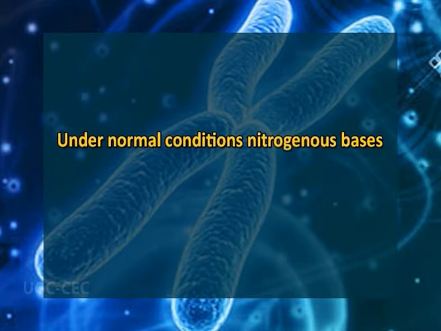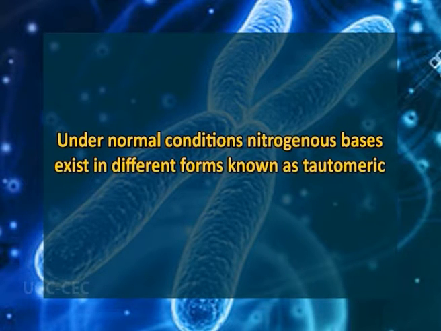Under normal conditions, bases exist in different forms known as tautomeric forms. These tautomers differ in the positions of their atoms and bonds, and they always remain in equilibrium. It has been seen that the keto form of each base is usually found in DNA, whilst the enol form is rarely found.